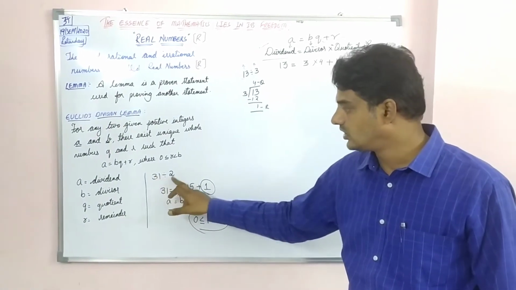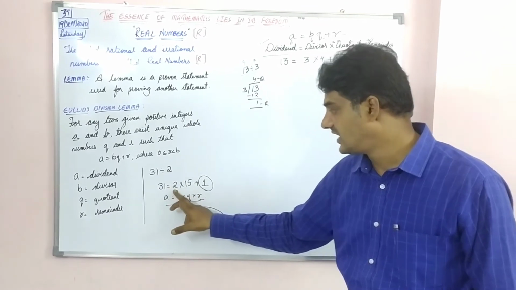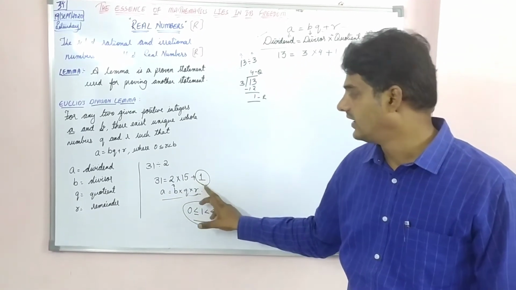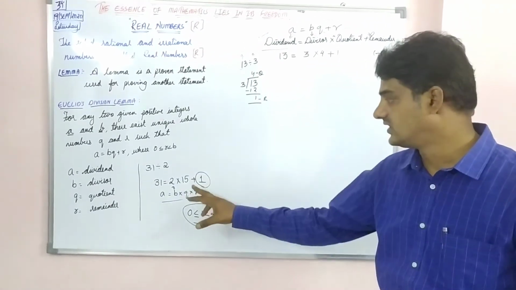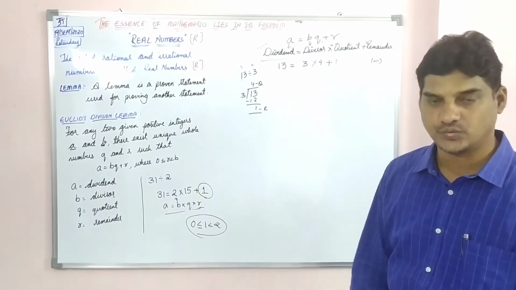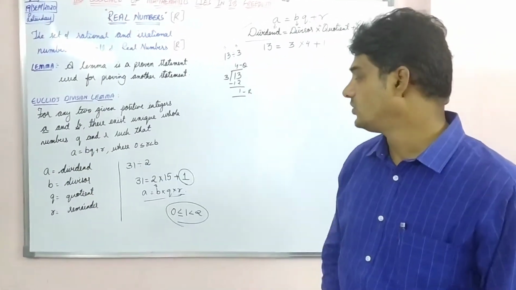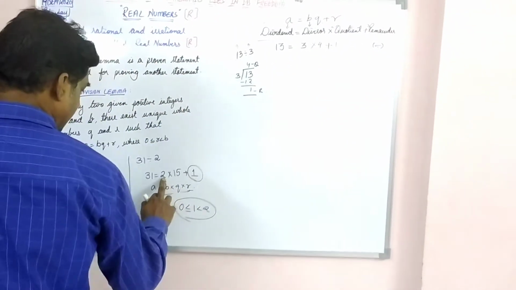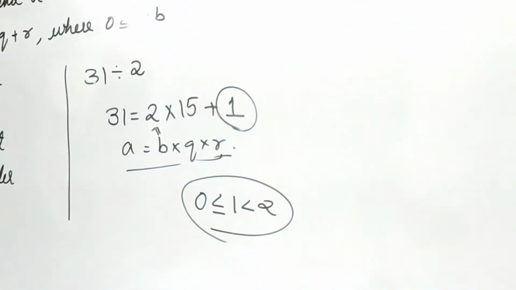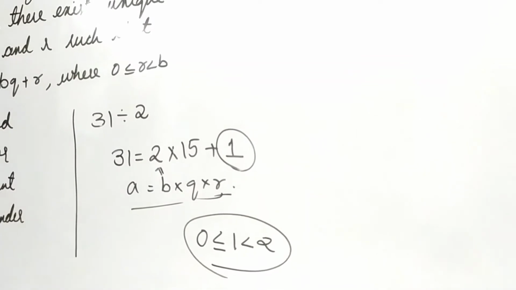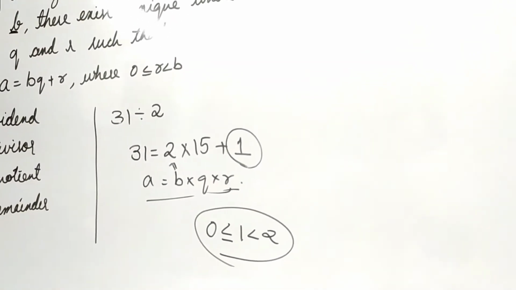So here you got two positive integers. Then there exist here 2, here 15 and 1, that is the quotient and the remainder. Two other different numbers you will get, in such a way that A is equal to BQ plus R. Check it out. 2 15s are 30, 30 plus 1, 31. Got it. In simple terms, I have given you the example. Am I clear till here, students?